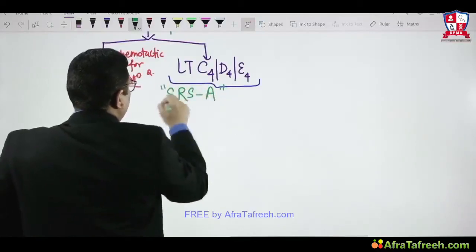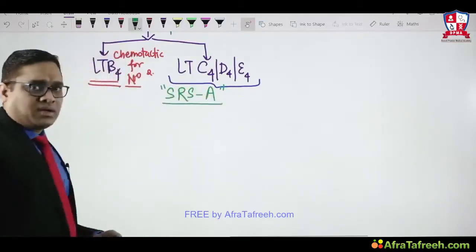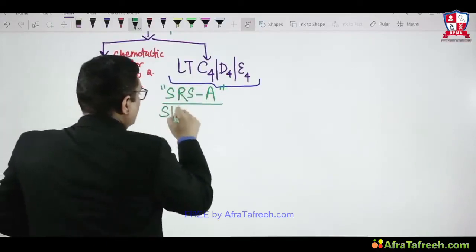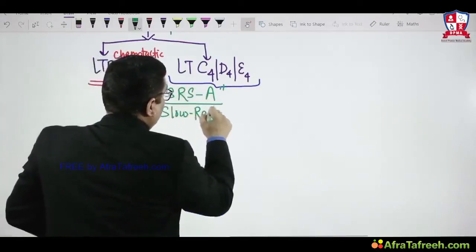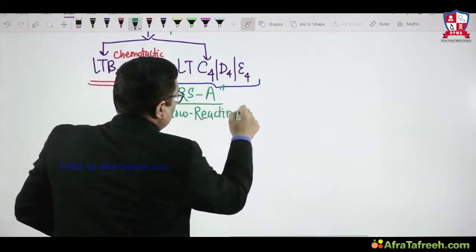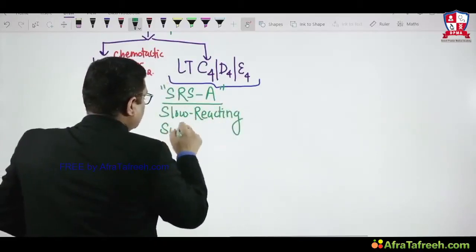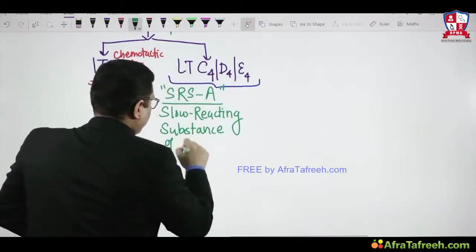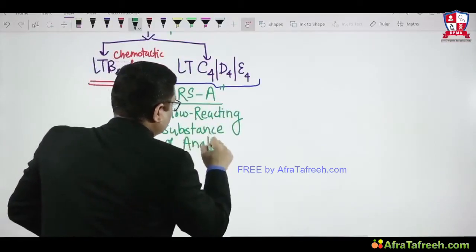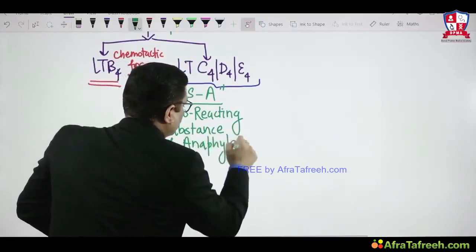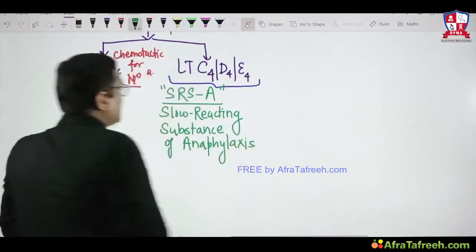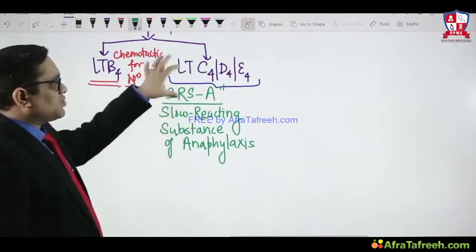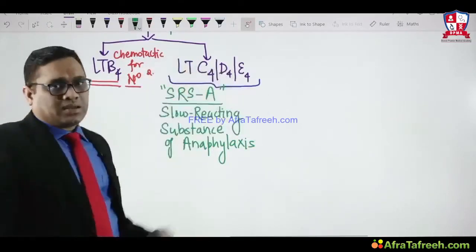This is an important abbreviation which the examiner asks in exams, right? SRSA stands for slow reacting substances of anaphylaxis, which are leukotriene C4, D4 and E4, right?